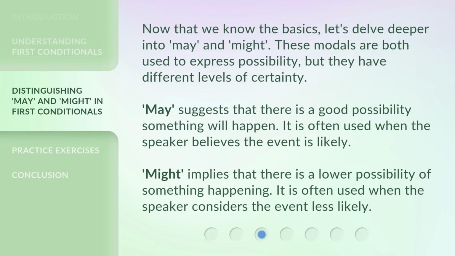Now that we know the basics, let's delve deeper into may and might. These modals are both used to express possibility, but they have different levels of certainty. May suggests that there is a good possibility something will happen. It is often used when the speaker believes the event is likely. Might implies that there is a lower possibility of something happening. It is often used when the speaker considers the event less likely.